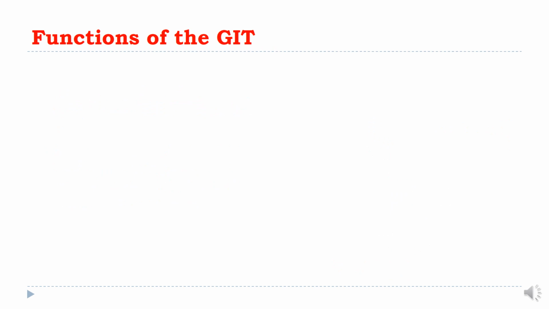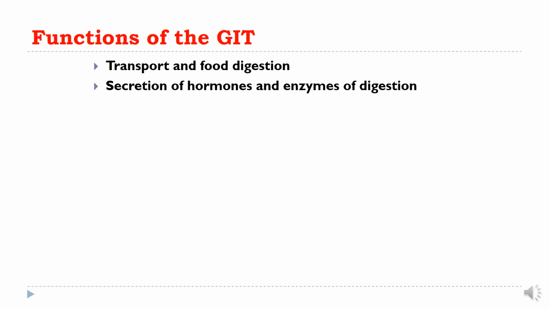So the functions of gastrointestinal system are the transport and food digestion. Transport includes the introduction of food and liquid into the oral cavity. Then during their transport, chewing movements or mastication occurs, which divides the solid food into digestible pieces.